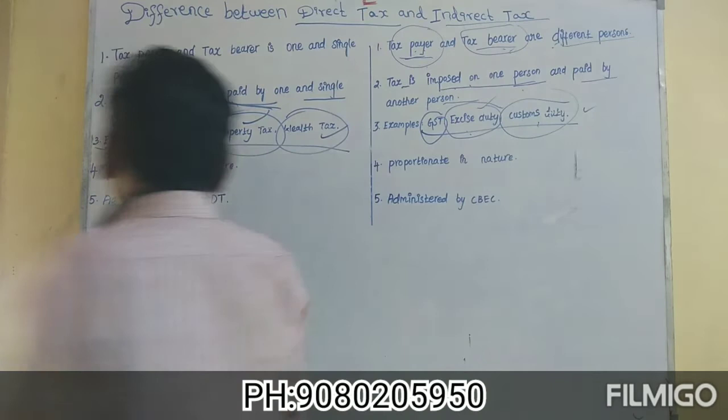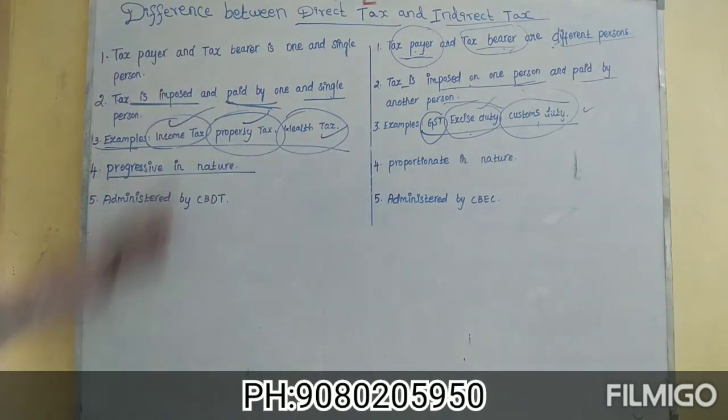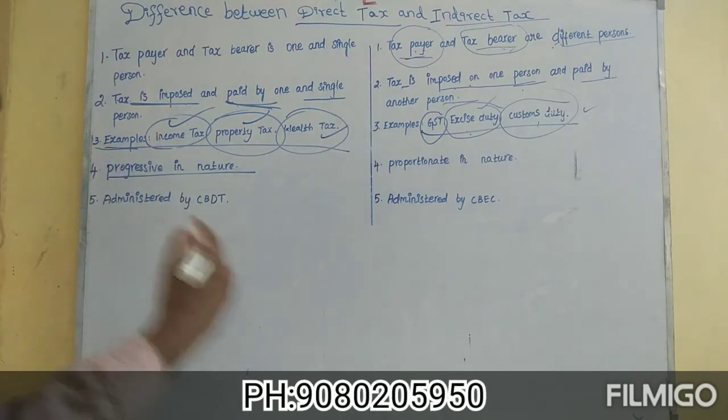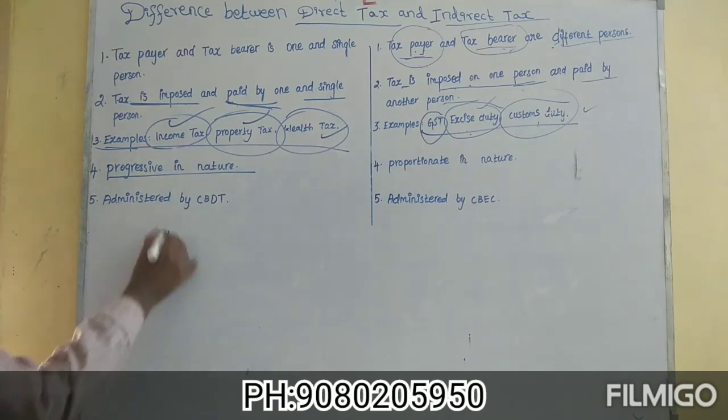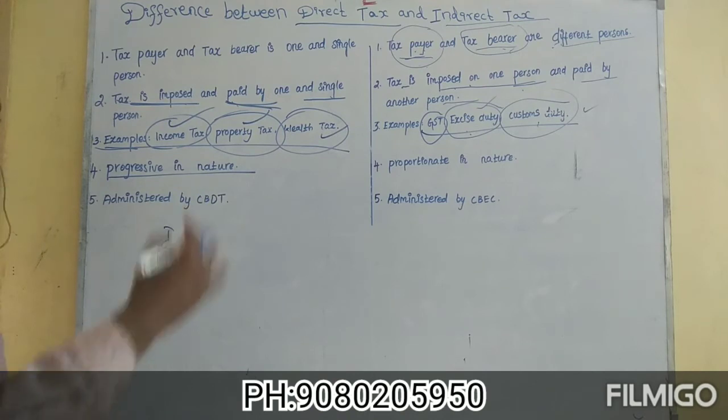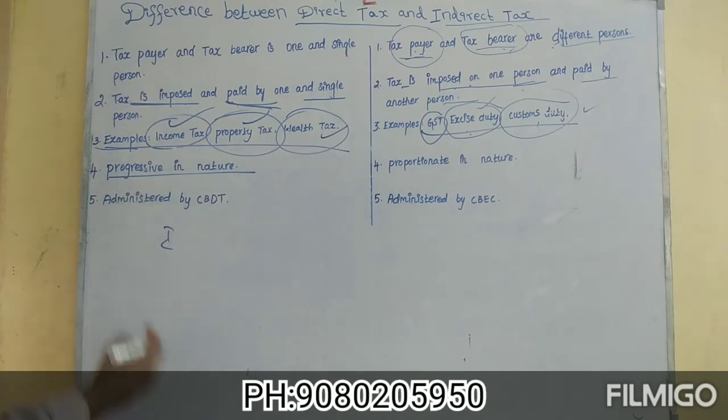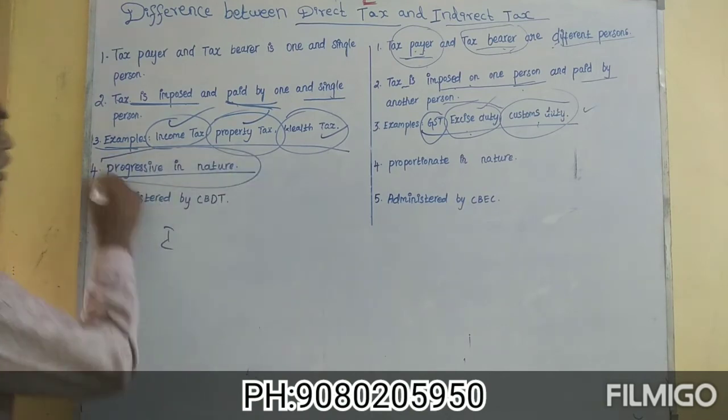Next one, progressive in nature. That is, direct tax is progressive. What is meant by progressive means that it depends upon the level of income. The income tax, for example, if the income is high, the tax will be high. If the income is low, the tax will be low. So it is called as progressive in nature.